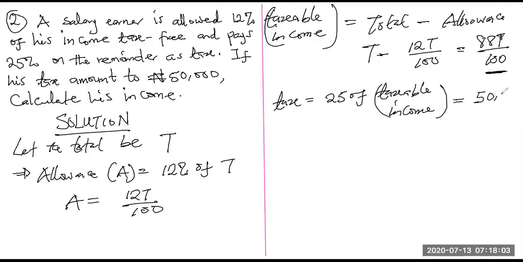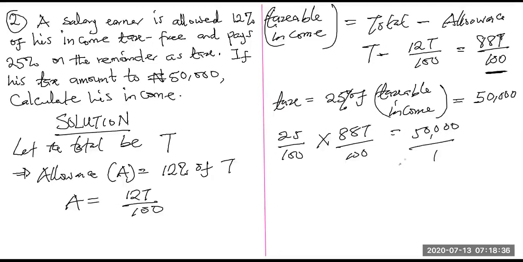If his tax amounts to 50,000 after paying 25% on the remainder as tax, then the answer is 50,000, so you equate to 50,000. That will give us 25 over 100 multiplied by the taxable income, 88T over 100, equals 50,000.